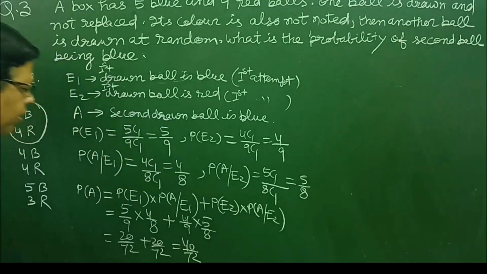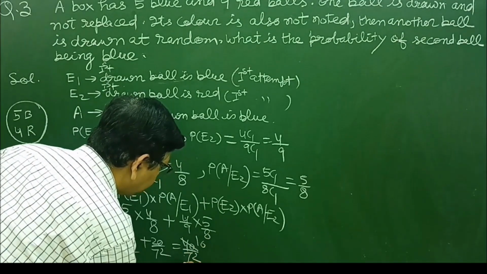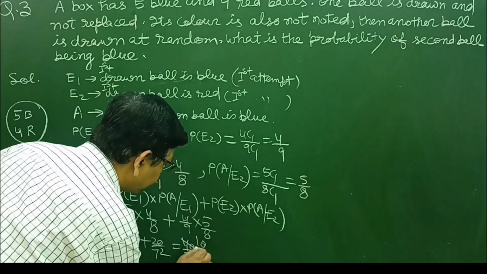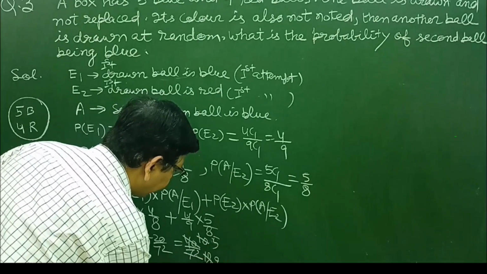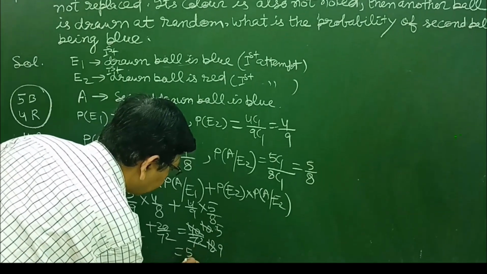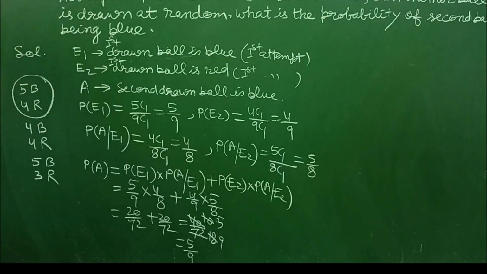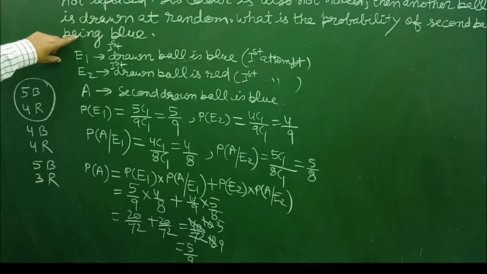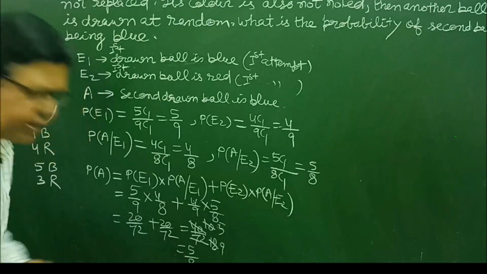If we simplify it further, 4 cancels 10 times, 4 cancels 18, then 2 five times and 9 times, so this is equal to 5 upon 9. So the probability of drawing a second blue ball is equal to 5 upon 9.